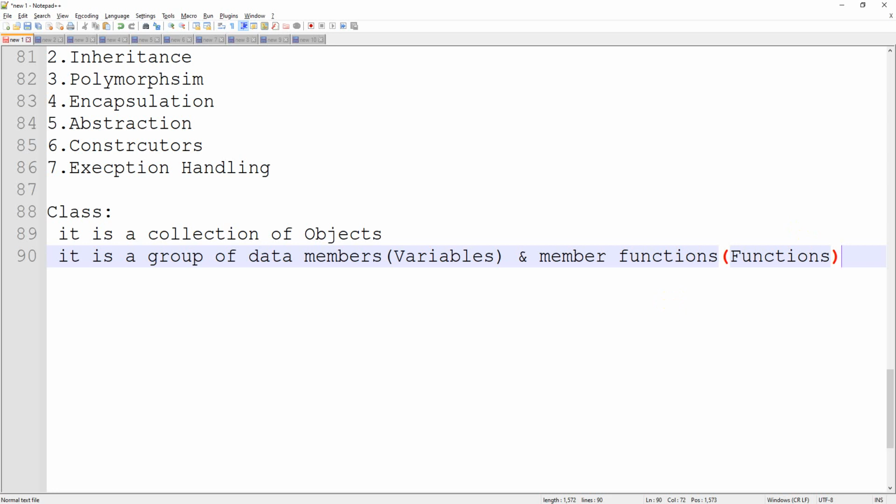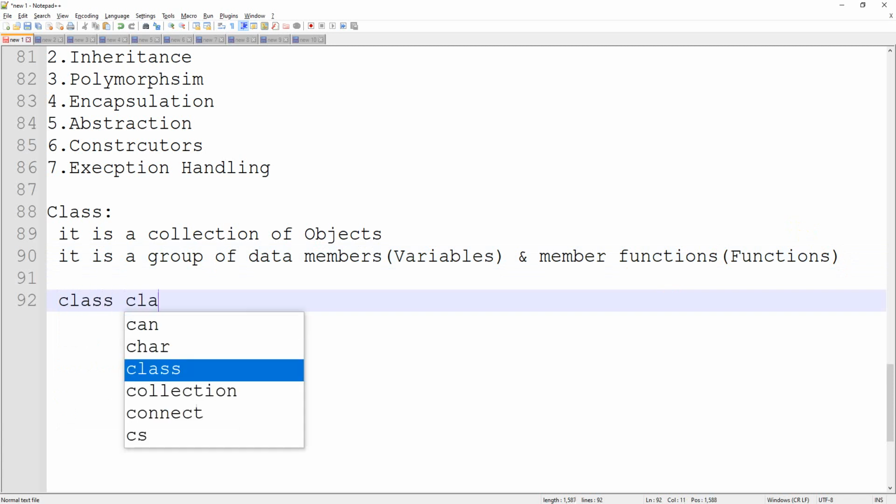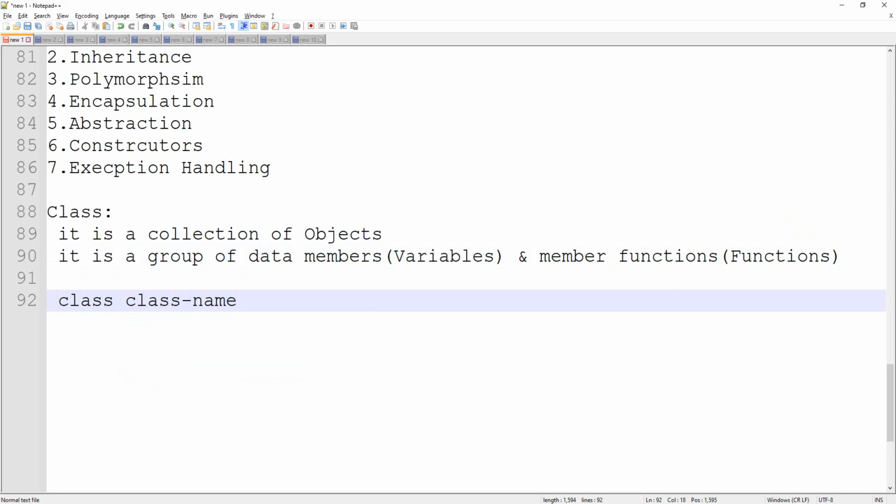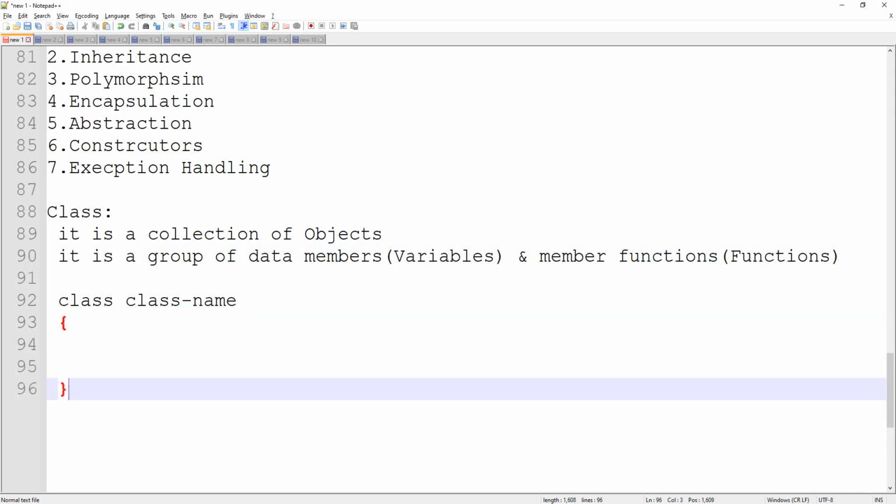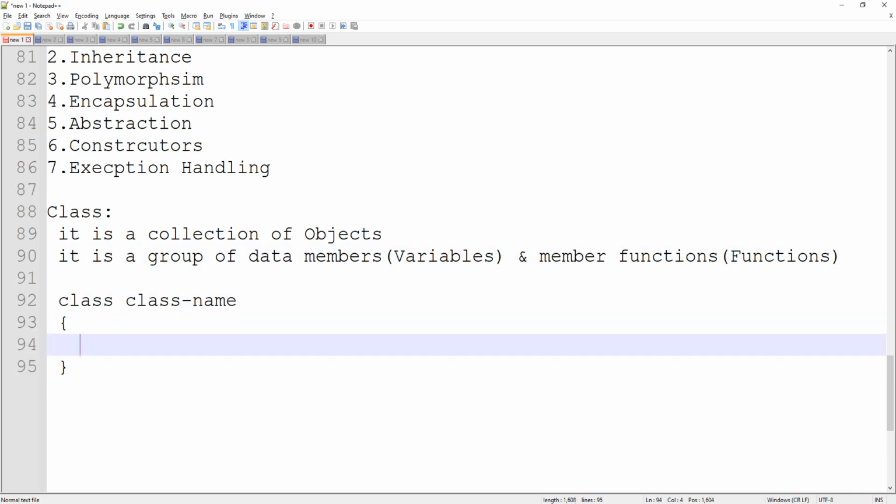That doesn't mean that both should be present at one shot. Sometimes a class can contain only variables, or only functions also. According to the requirement, we are going to create a class like this. And coming to the syntax, the implementation is like this: class and some class name. After that you will have an open and close brace. In between you mention either variables or functions inside the class. Okay. So this is the first thing you need to understand.